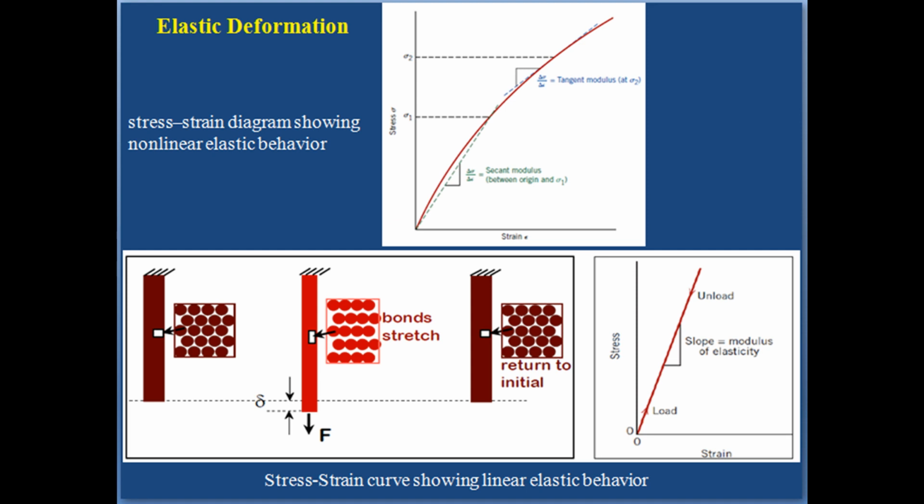Now we are going to see what is elastic deformation. Deformation in which stress and strain are proportional is called elastic deformation. A plot of stress versus strain results in linear relationship as shown in figure. The slope of this linear segment corresponds to the modulus of elasticity E. This modulus may be thought of as stiffness or a material's resistance to elastic deformation.